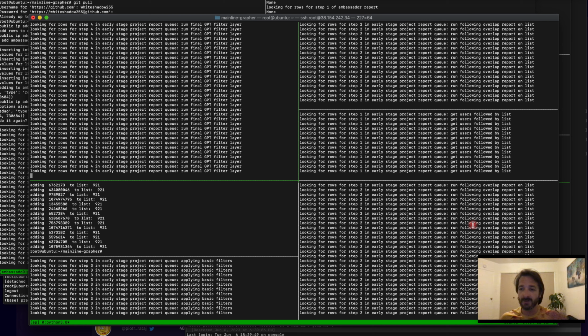So for example, if I have a list of 100 KOLs and I have this one project that's followed by 10 of the KOLs but has a low follower count, let's say, and is brand new, that's probably something I want to pay attention to. And that's what step 3 is, basically applying some common filters: I want accounts that are younger than 6 months old, and I want accounts that have less than, say, 5,000 followers, because that's really getting at the new projects here.